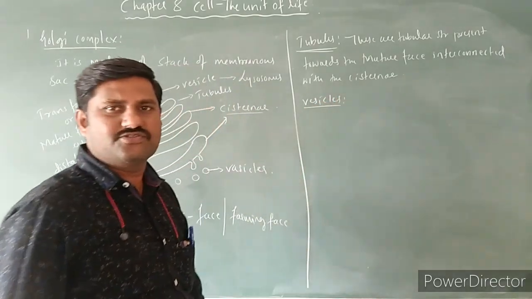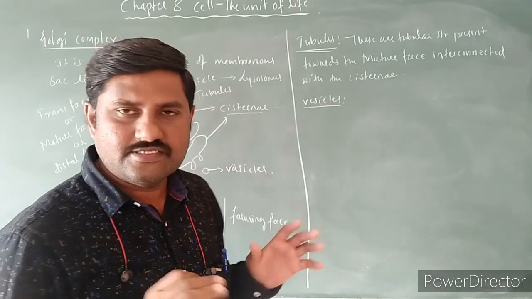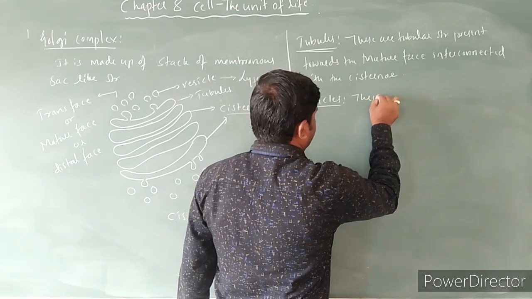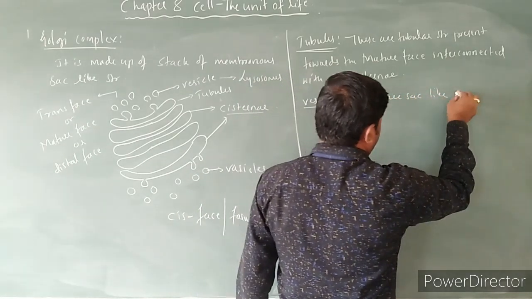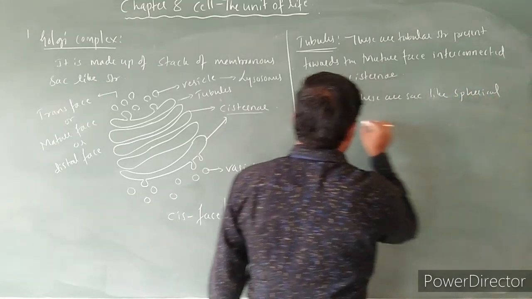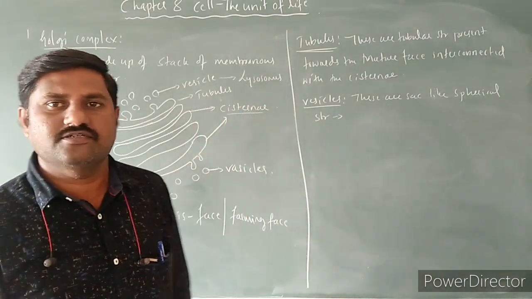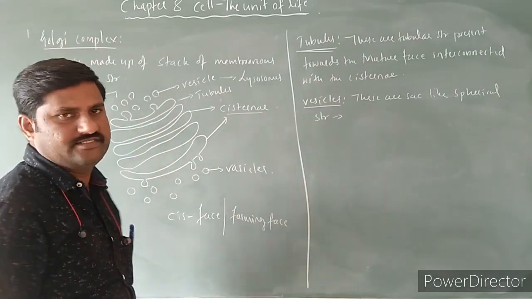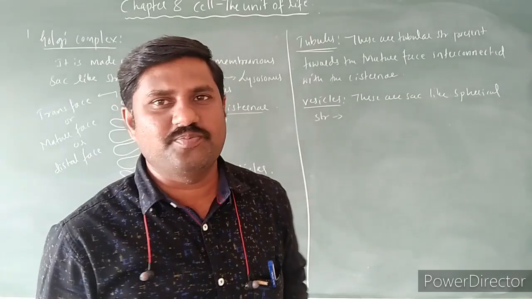The next one is vesicles. These are also sac-like spherical structures which are associated with cisternae as well as tubules. They are interconnected with the cisternae itself. All these structures together form the Golgi complex itself.